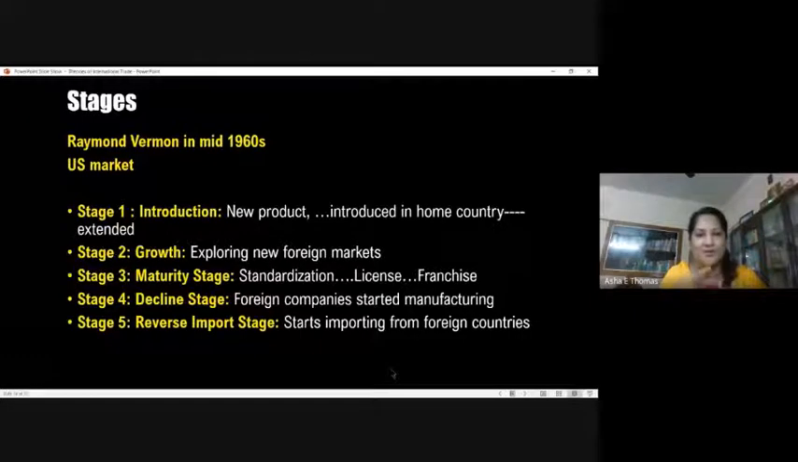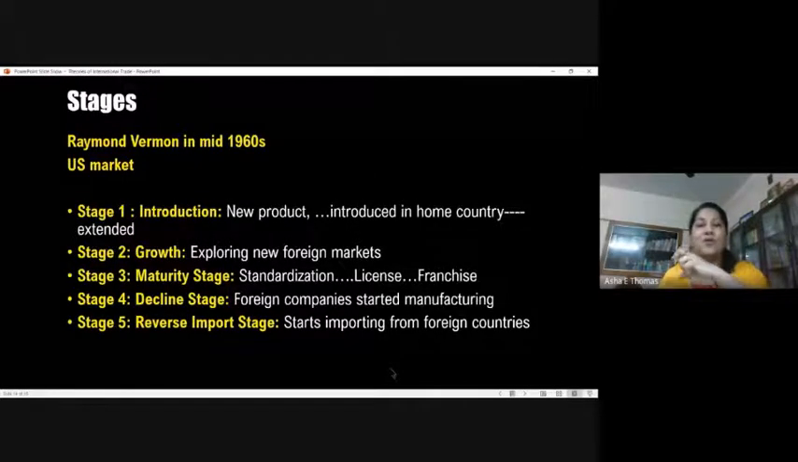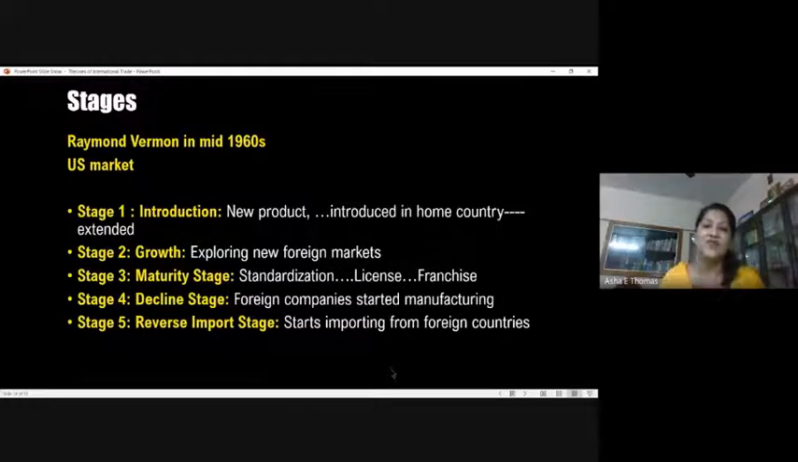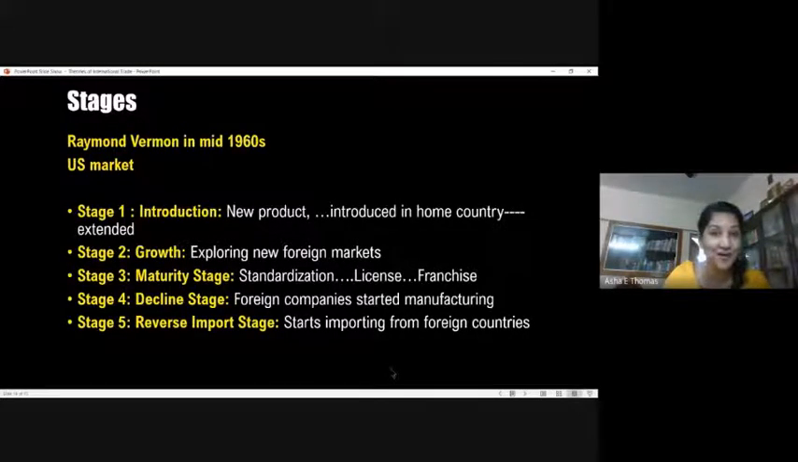So then the process of stage 5, which is called the reverse import stage, happens. How does that happen? The parent, here in our example, is the US. The US will start importing from those countries where the production is comparatively cheaper because of the favorable factors of production. Maybe labor is cheap, maybe the other resources are available at a cheaper price. So that's why the production happens in these foreign locations, and then the parent country imports from them. That's what we call the reverse import stage.